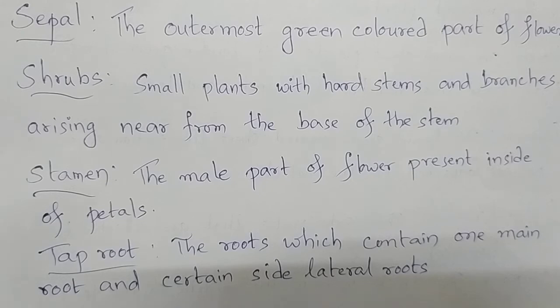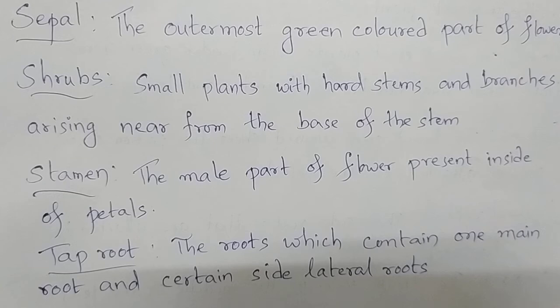The male part of the flower present inside of the petals. So, in the inner parts, it is the first part, right? How many inner parts are there in a flower? There are 2 inner parts. They are stamens and pistil. So, stamens is the first inner part, and the innermost part is pistil.